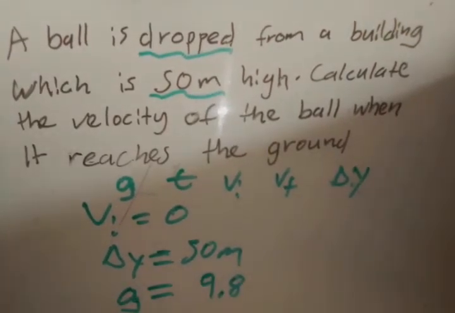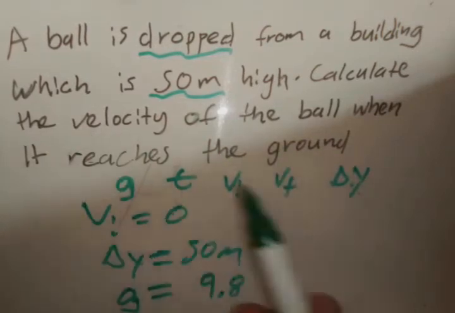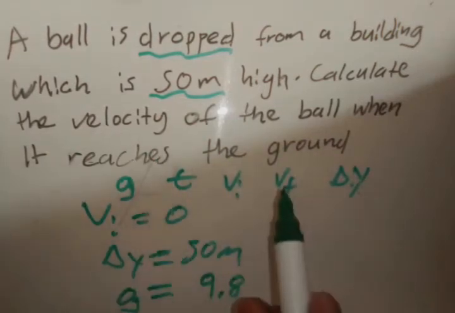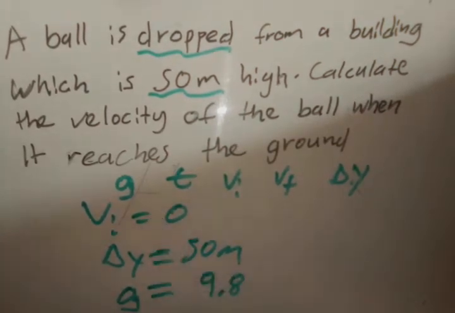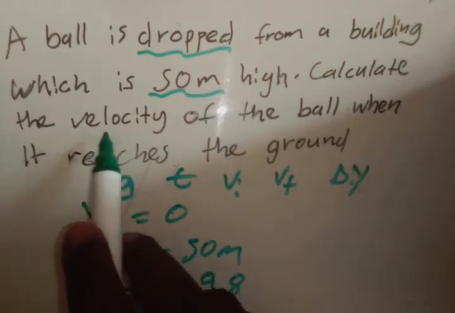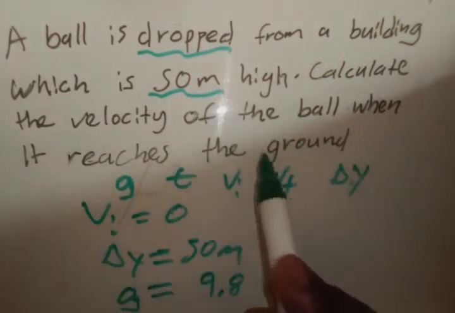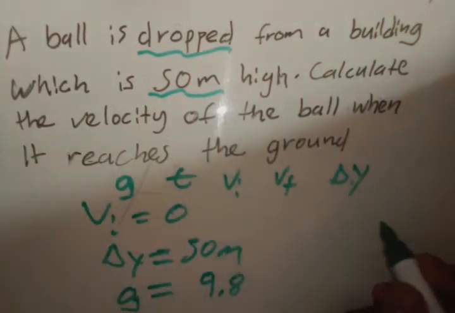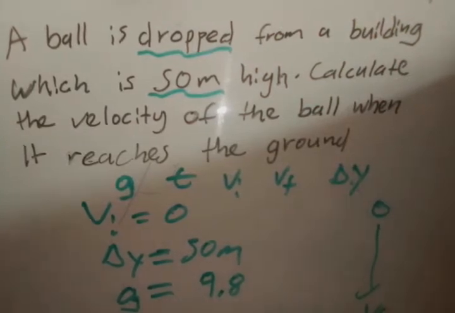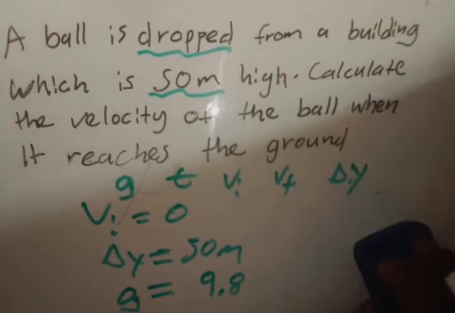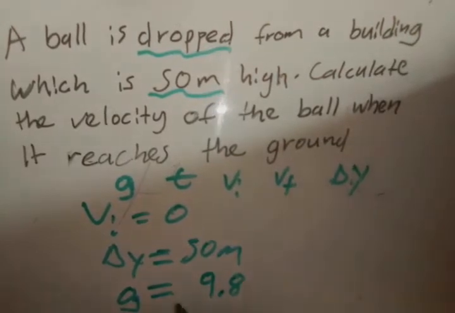So let's begin to solve this thing. Vertical projectile motion is simple. We just need to find the three things that are given, either directly or indirectly, and then choose one of the equations of motion that has got those. So we're given this, and then we're asked to calculate the velocity of the ball when it reaches the ground. So that's the final velocity. It starts at 0 when it's dropped, and it will reach the ground at a certain velocity. That velocity is what we're looking for, which is Vf, the final velocity.